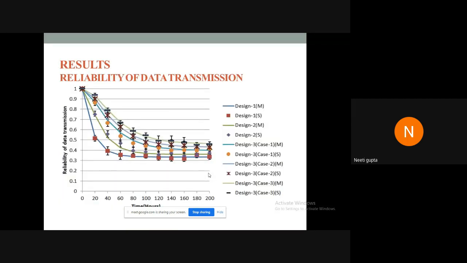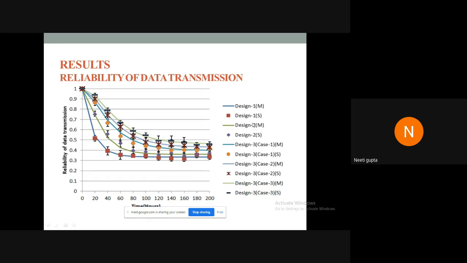These were the results for reliability of data transmission. It includes simulated results and analytical results, or we can say mathematical results. The mathematical results are depicted by the lines, whereas the simulated results are depicted by the markers. And the error bars are showing 95% confidence interval for the simulated results. As can be seen from this graph, the simulated results and the mathematical results are validating each other. Or I should say the simulated results are validating the mathematical findings.